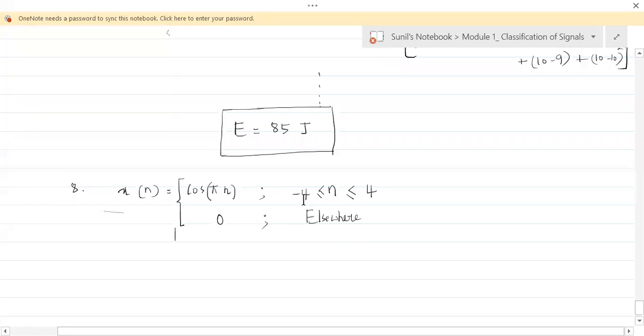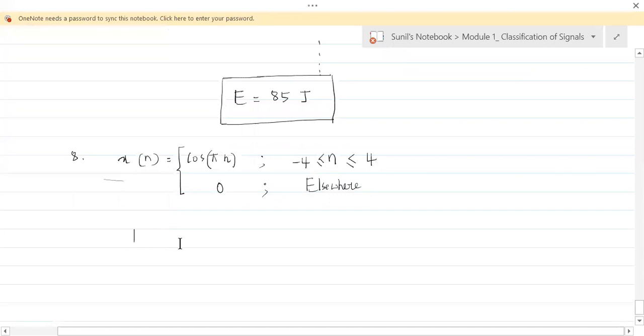It is existing from -4 to 4. This is cos pi n, and it is 0 everywhere else. So seeing the length of the signal, we can say it is non-periodic, and seeing the equation, we can say it is deterministic. So this is a non-periodic deterministic signal.